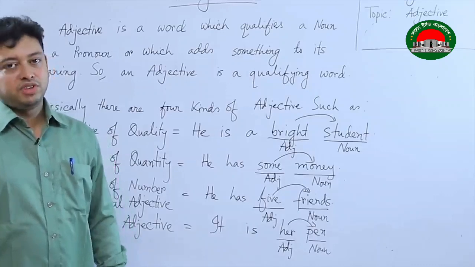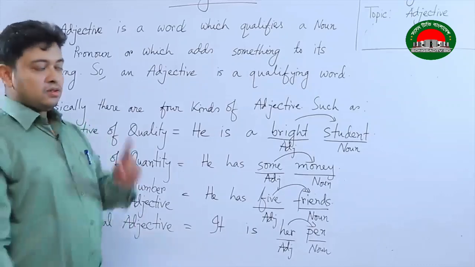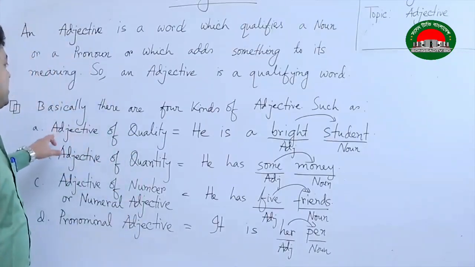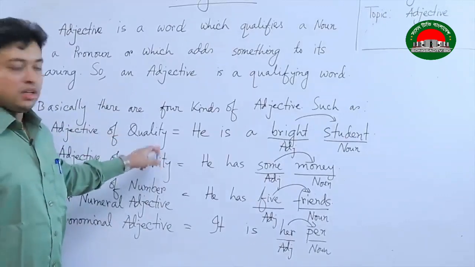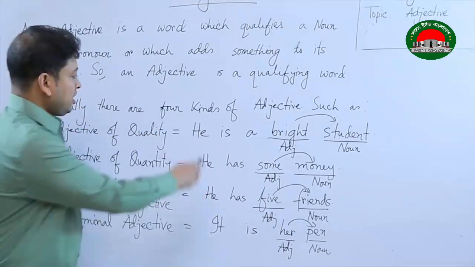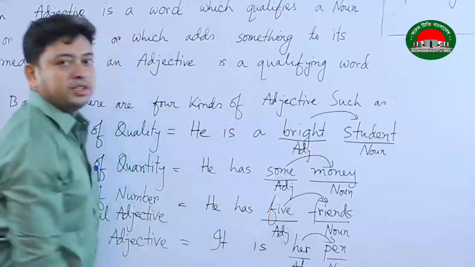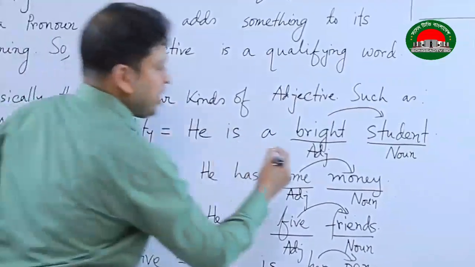Let us talk about the classification of adjective. Now, number 1 is adjective of quality. Let us give the example here. He is a bright student. Here, bright is the keyword.